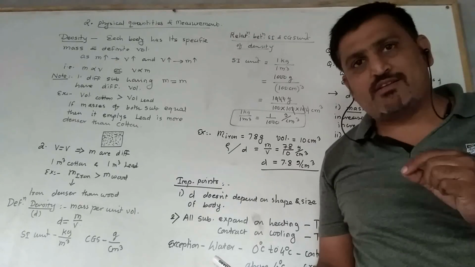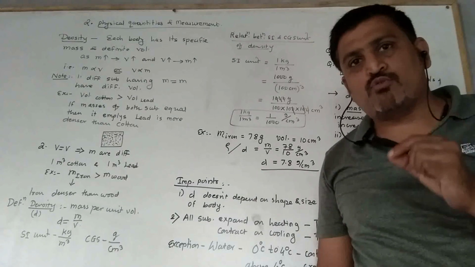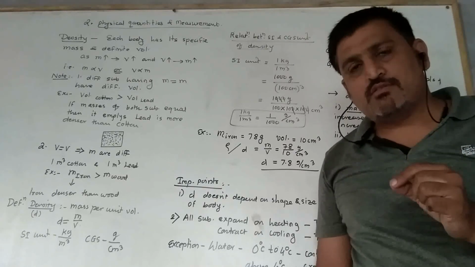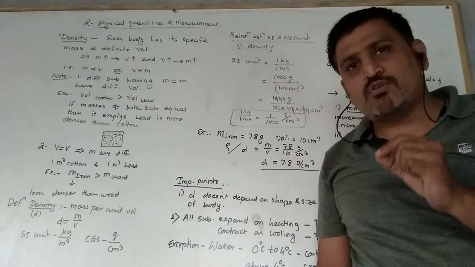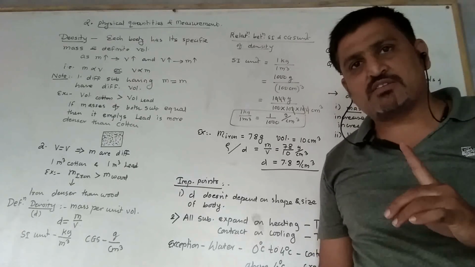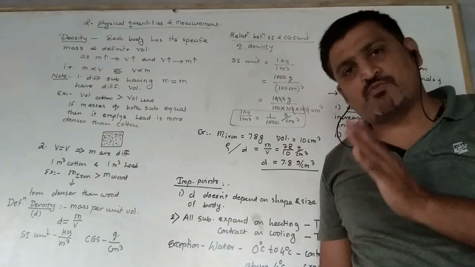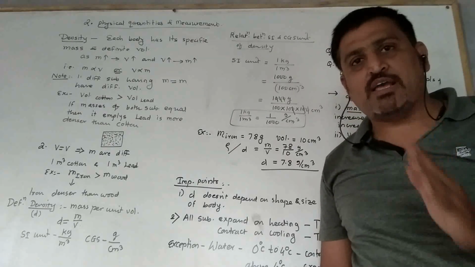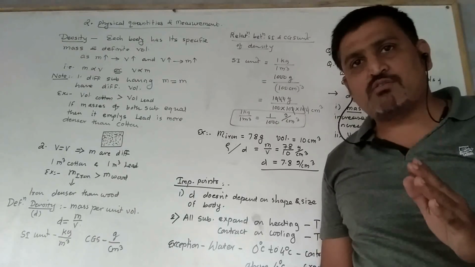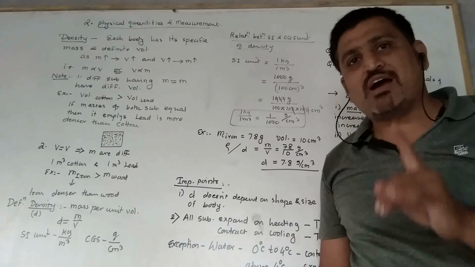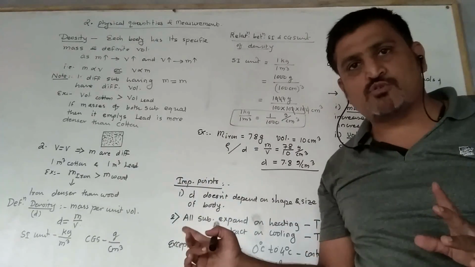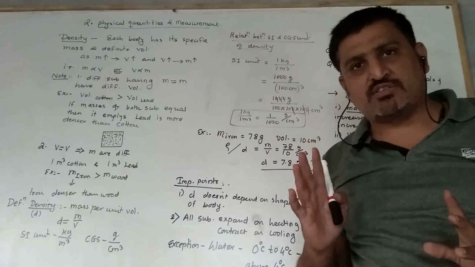You have to write in the notebook. If I do not find your writing in the notebook, then I am not going to give you internal marks. And you know well that 30 marks for the first semester, 30 marks for the second semester is in my hand as a subject teacher. So these internal marks, if you want, then you have to write in the notebook. Understood? Everything. These points also and the supplied question answers also. Okay?